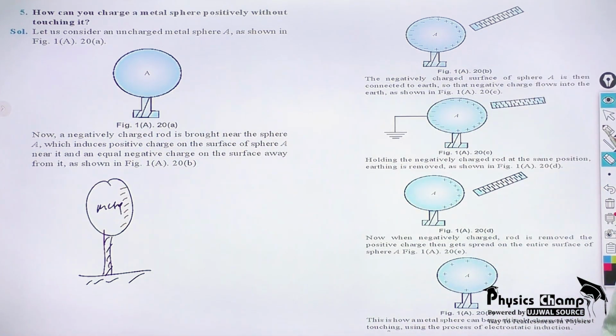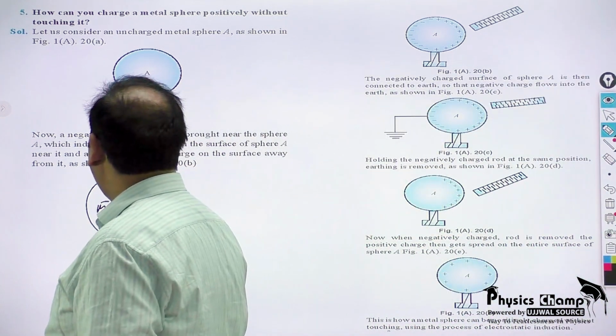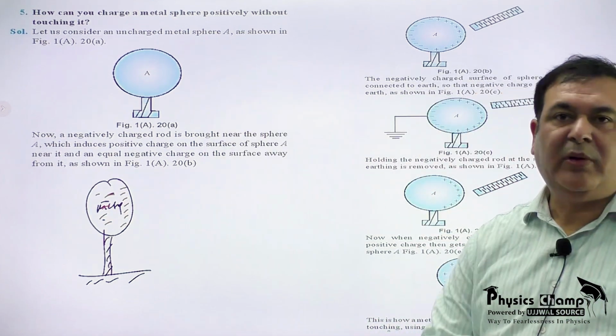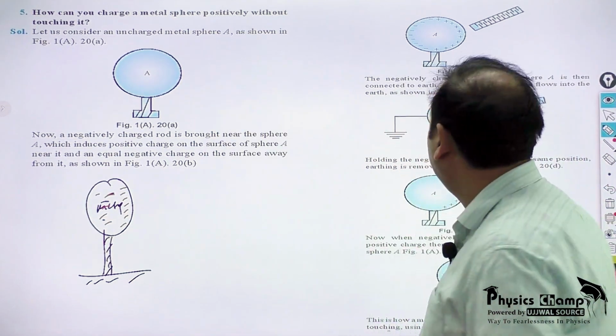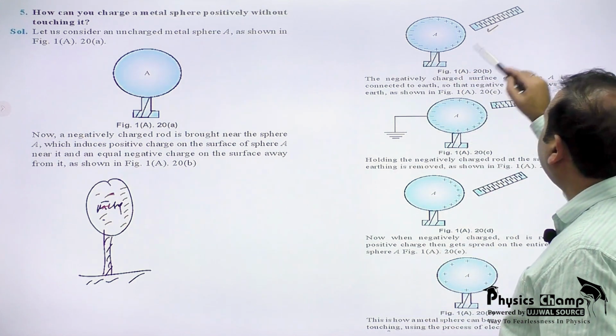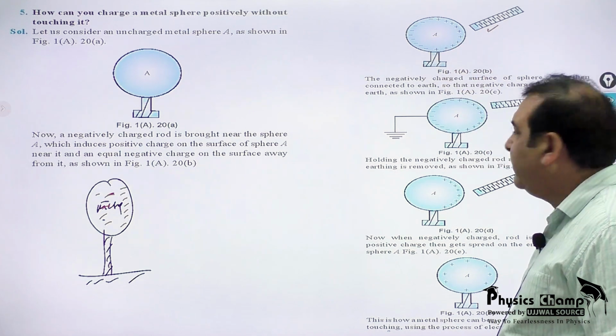As a result, this negative charge now spreads everywhere, because there is no attraction that will confine it to a particular portion. So over here you can see the sequence. First bring a negatively charged rod, so the closer side will be positive, the other side negative.